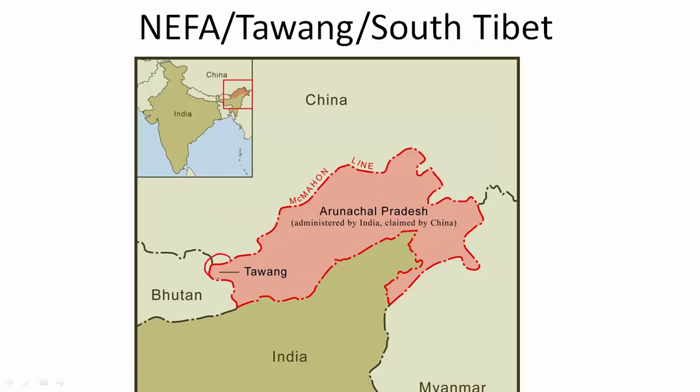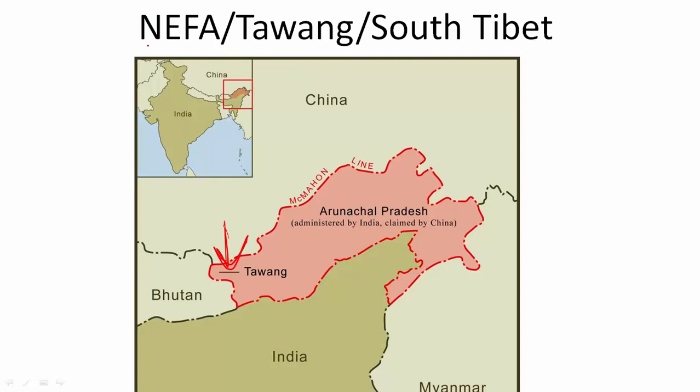This is Tawang. Tawang is a place, and it is very important because it is a place of a very important monastery in Buddhism, the Tawang monastery. It is very famous, and also it is at a very strategic location between Bhutan, India and China. You can see its position. It is a very strategic position, and China invaded via this place only in 1962. The largest offensive was via Tawang.